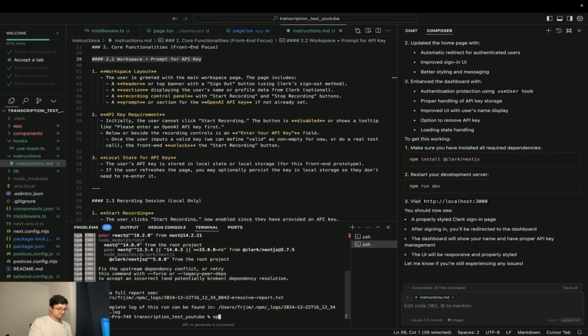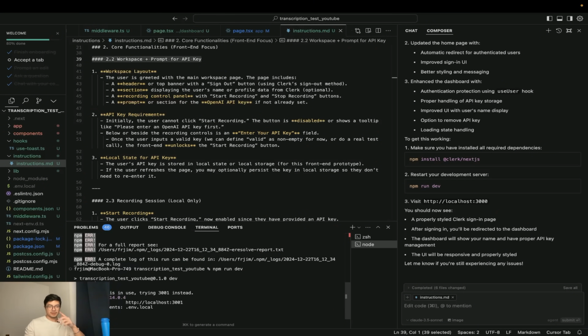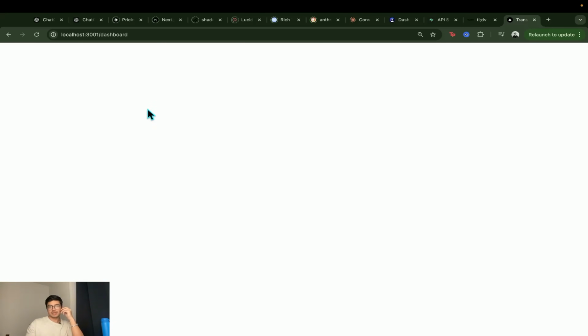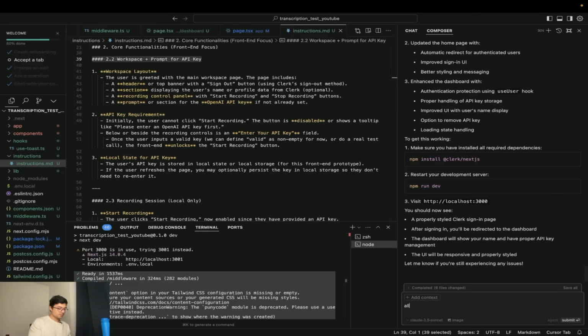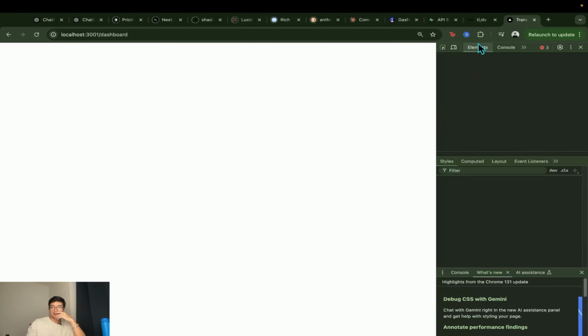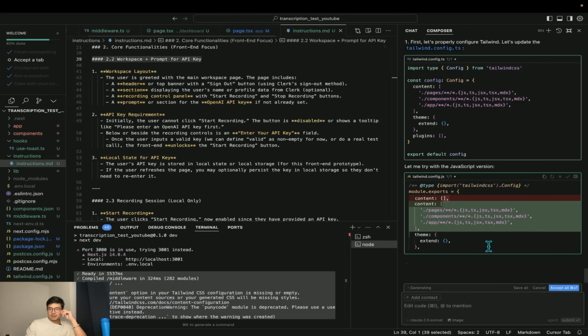Let's try to do npm run dev. Let's see what's going on. Okay, so we have a dashboard page now, just white. All I see is that I'm on the dashboard page route, dashboard, but it's fully white and there's nothing there. On the terminal, I see the following. Something that you can do as well is go to inspect, then to console and check for any changes that are happening here. So let's see what it's going to do.